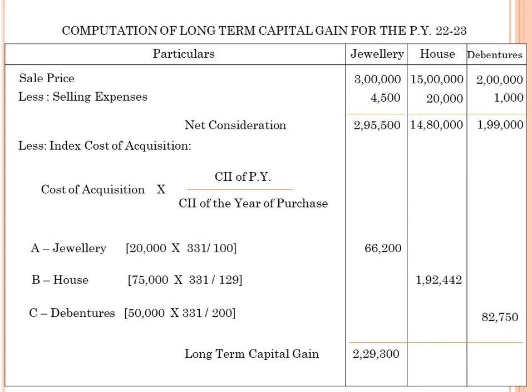So 2,95,500 net consideration minus 66,200, the balance is the long term capital gain of jewellery, 2,29,300. Same for the house, 12,87,558. And for debentures, 1,16,215. So the long term capital gain is: jewellery 2,29,300, house 12,87,558, debenture 1,16,215.